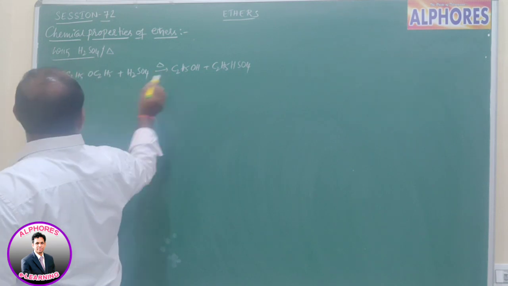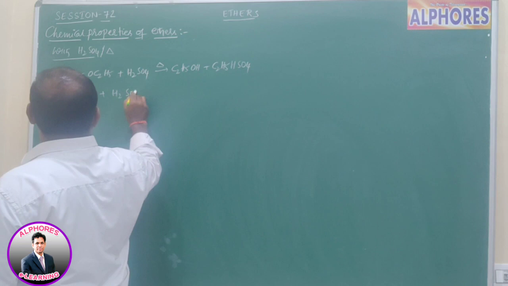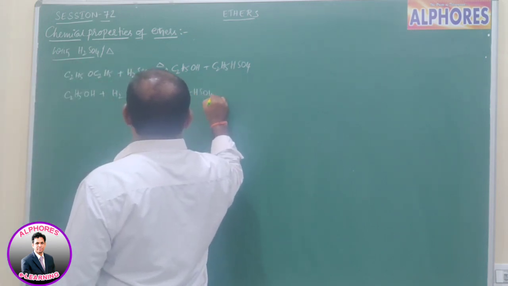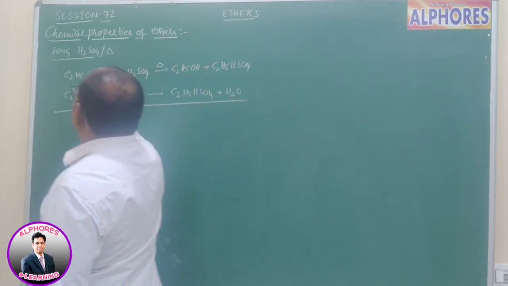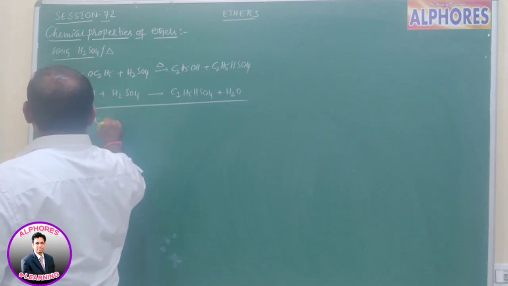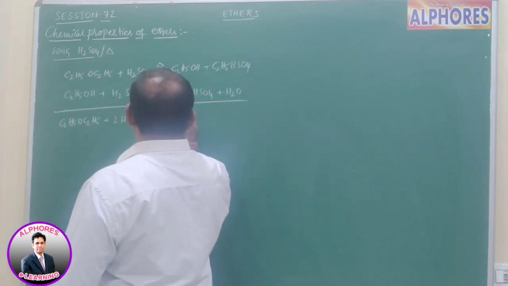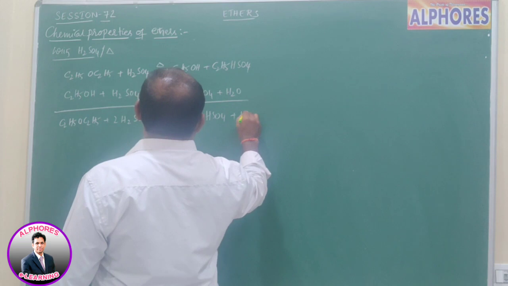The ethyl alcohol formed reacts with H2SO4 again, giving C2H5HSO4 and H2O. That means one mole of diethyl ether upon reaction with 2 moles of sulfuric acid gives 2 moles of ethyl hydrogen sulfate and water.